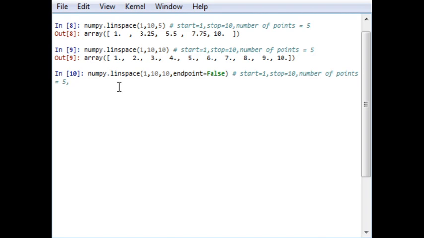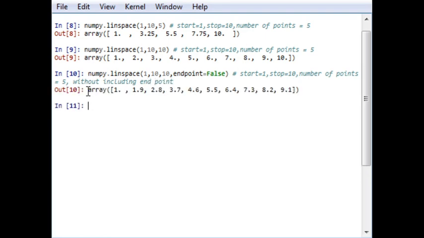If you run it, the number of points will be 10, and without including the endpoint, it will not include the endpoint. That is the reason. And then enter.